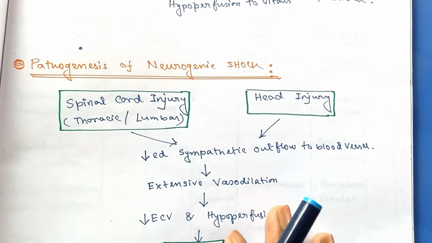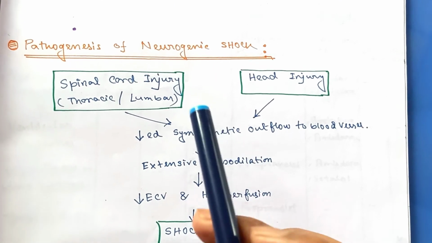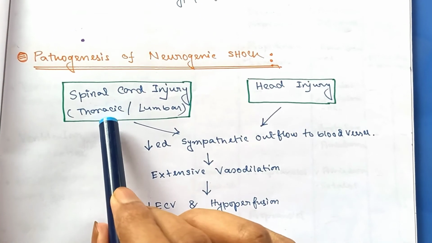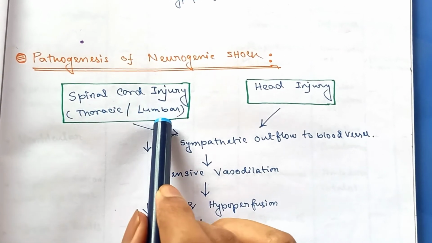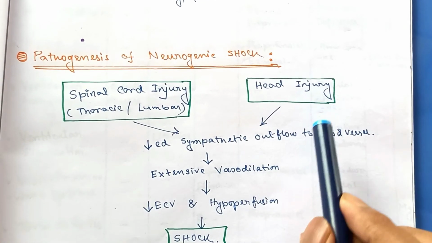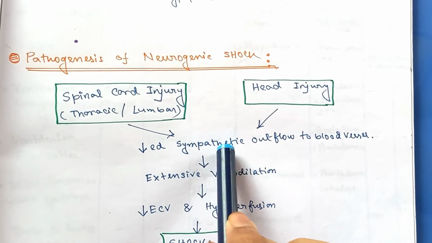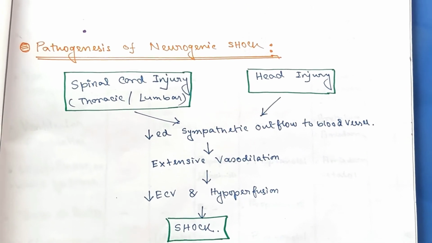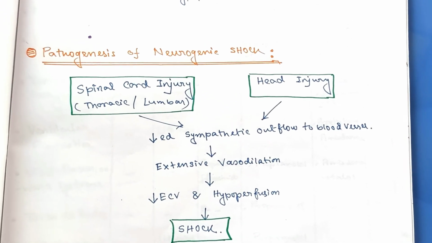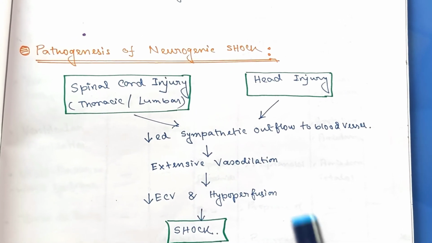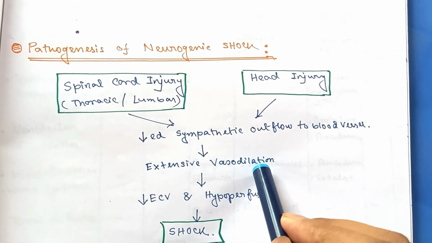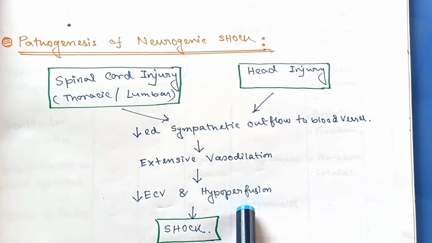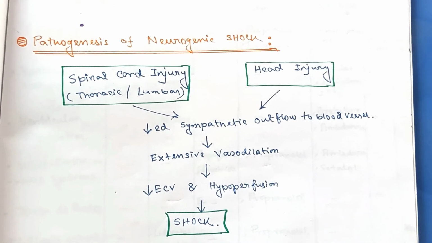Last, the pathogenesis of neurogenic shock. It is a special type of condition, like when there is injury to the spinal cord, especially in the thoracic or lumbar region, or there is head injury. This causes decreased sympathetic outflow to the blood vessels. We know in the blood vessels there is sympathetic innervation in the middle layer, which causes extensive vasodilatation and thereby reduced effective circulatory volume and hypoperfusion, resulting into shock.